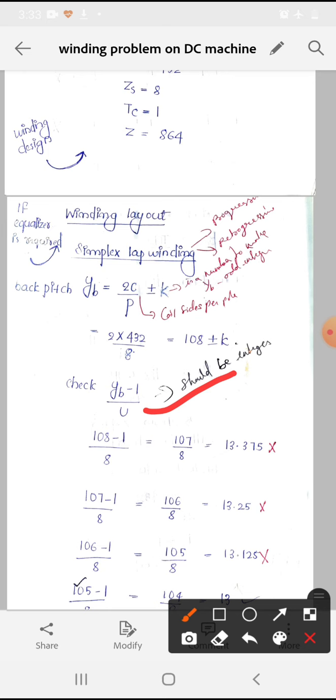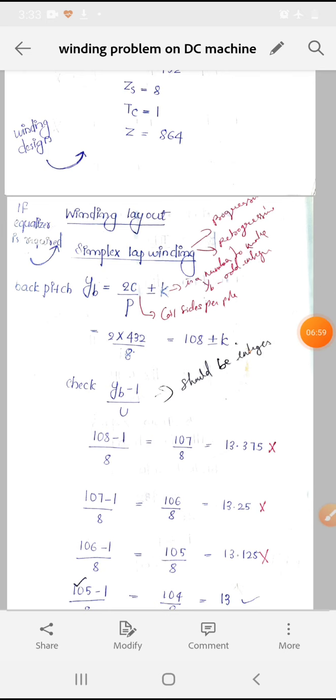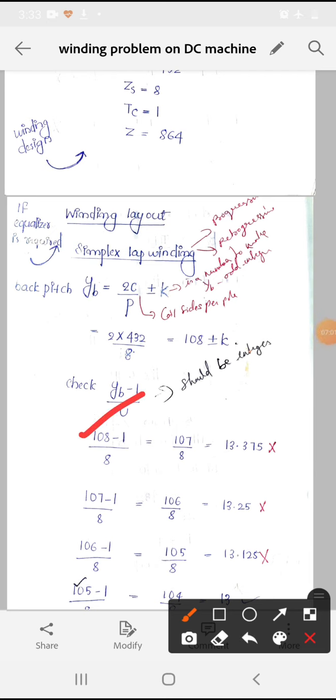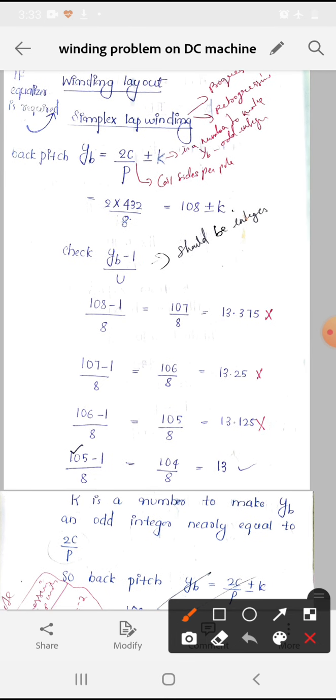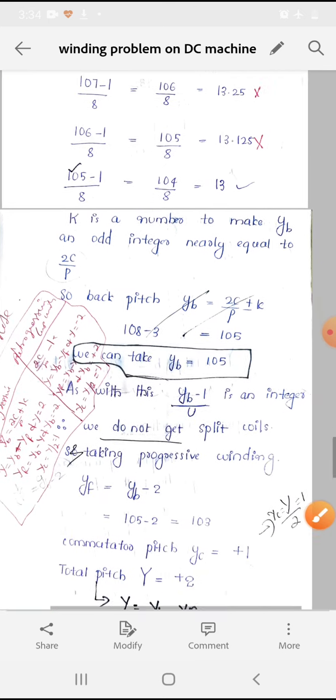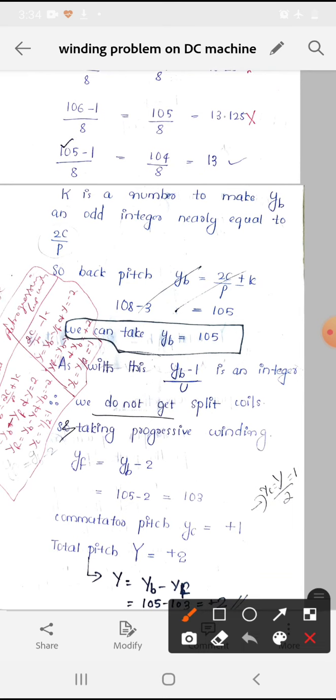Substituting 108, we obtained 13.375, which is not an integer. Then for 107, we obtained 13.25, which is not an integer. Finally, substituting 105 as YB, we obtained 13, an integer. So we selected YB as 105.